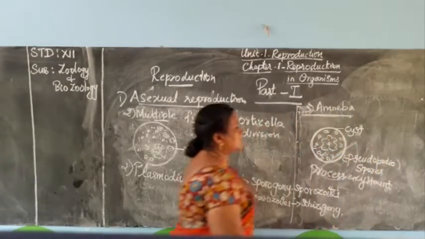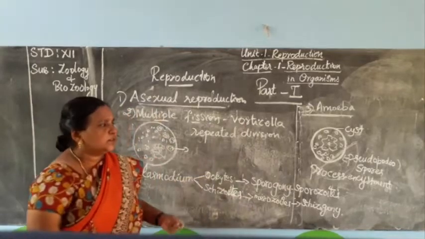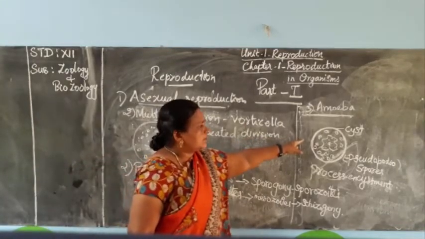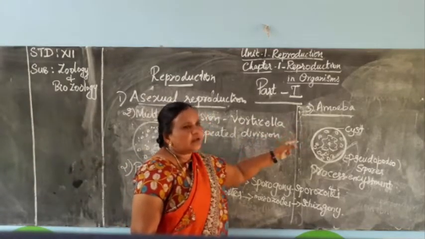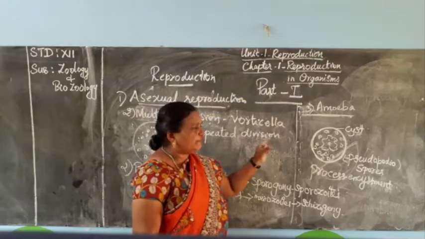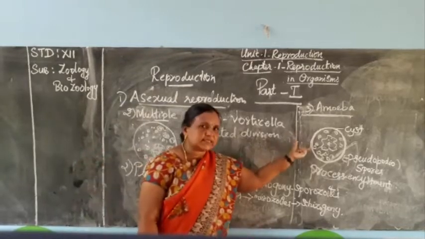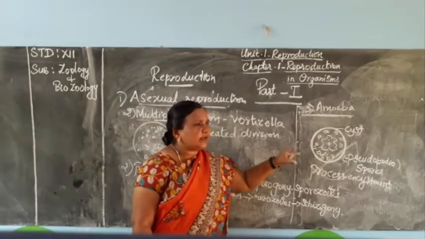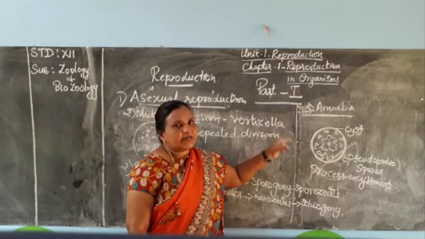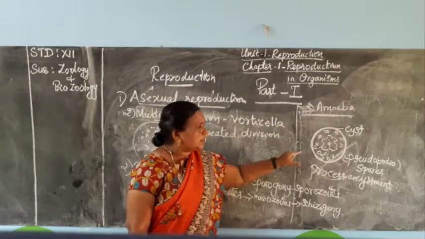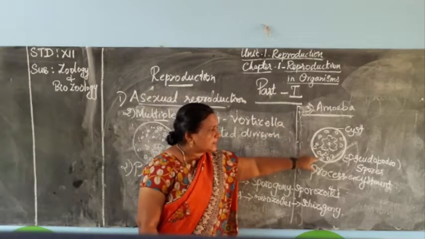So what is pseudopodiospores? After multiple division in amoeba in unfavorable conditions, many daughter amoebae will be produced inside the cyst wall, all with well developed pseudopodia. That's why they are called